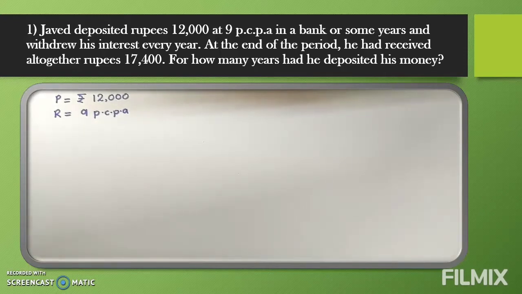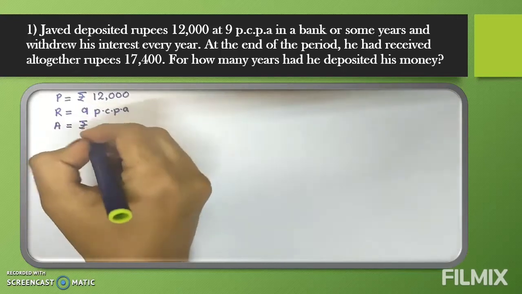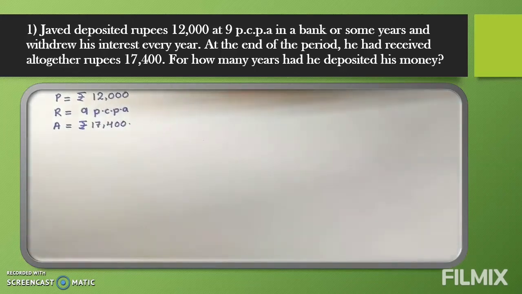And at the end of the period, means at last, he received altogether rupees 17,400. Now altogether means total amount, whatever amount he has deposited plus interest. The amount which we are depositing, that is principal, plus interest is called what? Amount. So this 17,400 is nothing but the amount. So now they have given the amount to us, that is rupees 17,400.